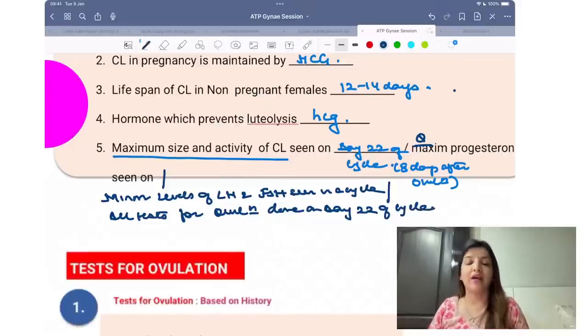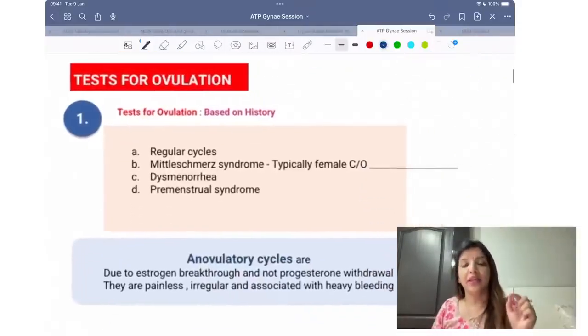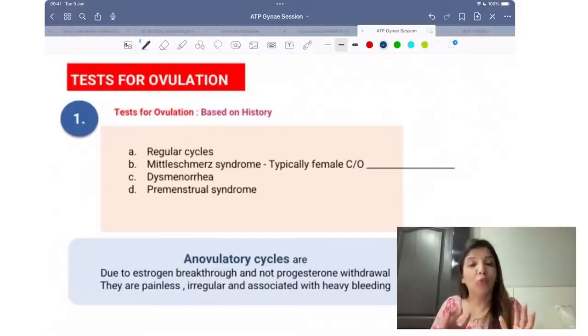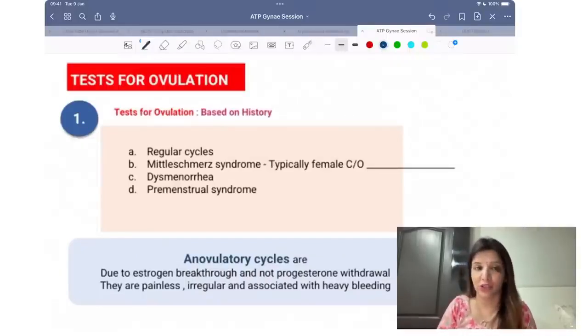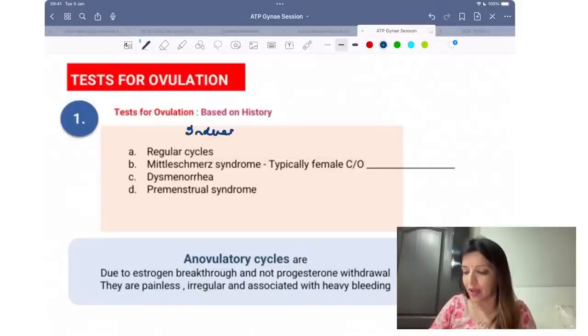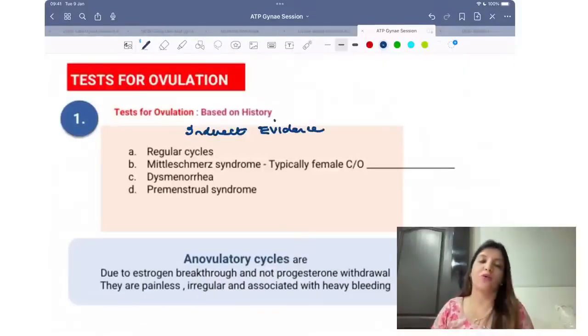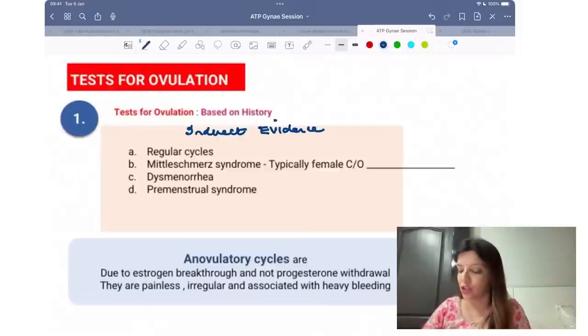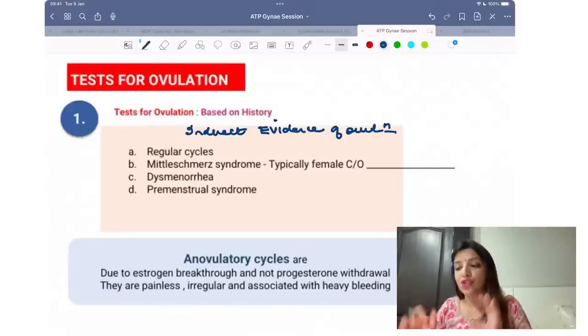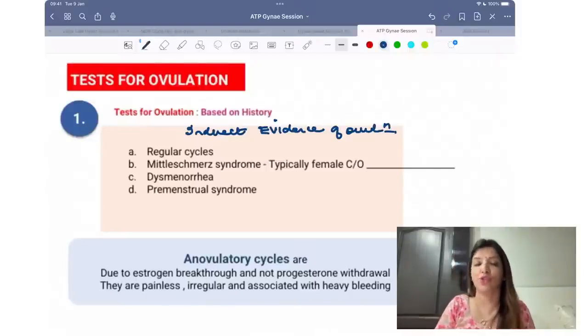Same question can be asked in 4 different formats. So as I was telling you, all the tests for ovulation, they are done on day 22. Let us talk about what are the tests for ovulation. Number 1, what are the hints in the history of the patient which tell you that your patient is ovulating? Number 1, if you ask your patient and she says that she is having regular cycles, so these are all indirect evidences. Whenever they ask you a question, what is the indirect evidence of ovulation? So history based evidence is indirect evidence of ovulation.